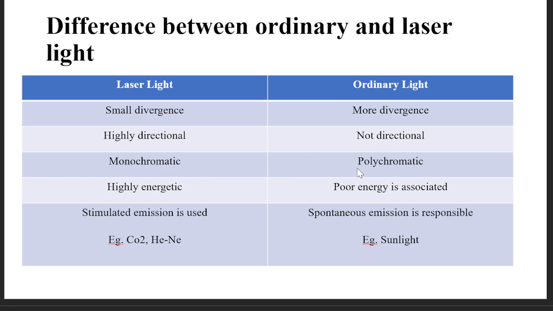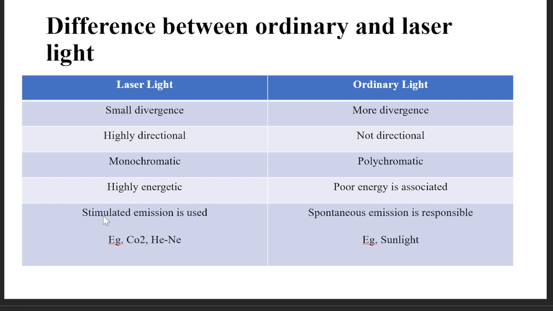And for ordinary light, you have a polychromatic source of light. Poly means many and chroma means color. So in ordinary light, there is a combination of different wavelengths or different frequencies of light. For example, white light is a combination of 7 colors. Next, laser is highly energetic. The laser beam moves parallel, so it is highly energetic. And for ordinary light, there is poor energy associated with it.